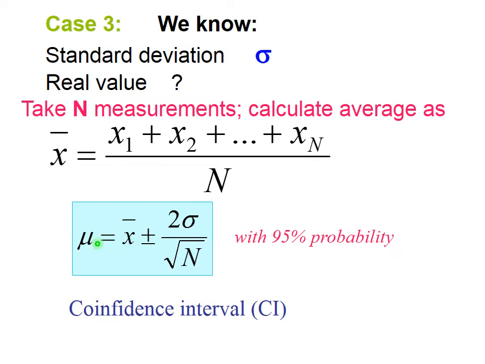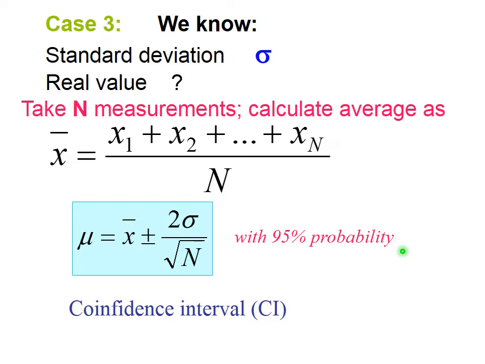So my mean, my estimate, is x average plus minus 2 sigma divided by square root of n with 95% probability.